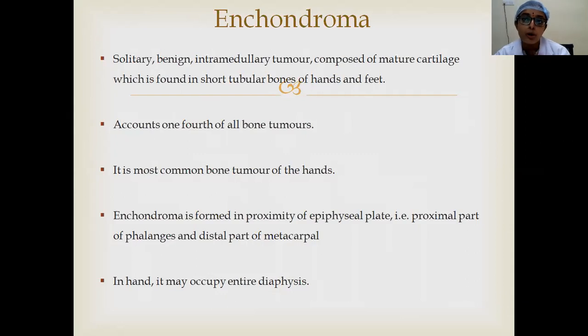If it is in more proximal locations, you have to suspect malignant transformation. Usually in hands and feet they are benign. Enchondroma is usually seen in proximity to the physis, in the proximal part of the phalanges or the distal part of the metacarpal. Sometimes they occupy the entire diaphysis.